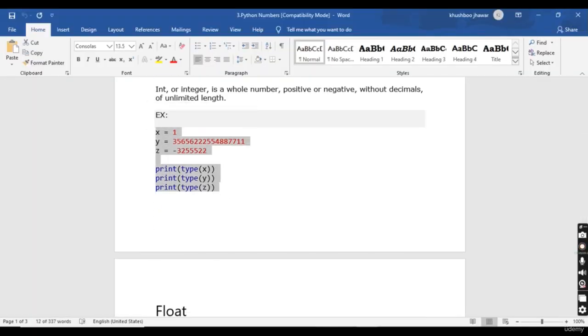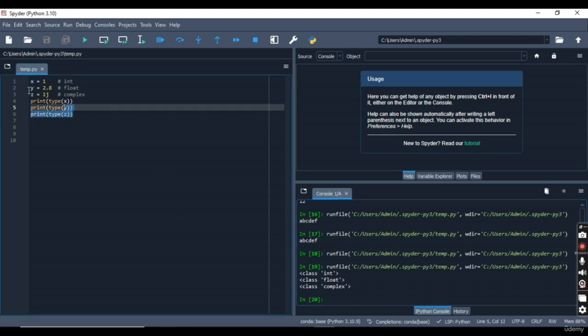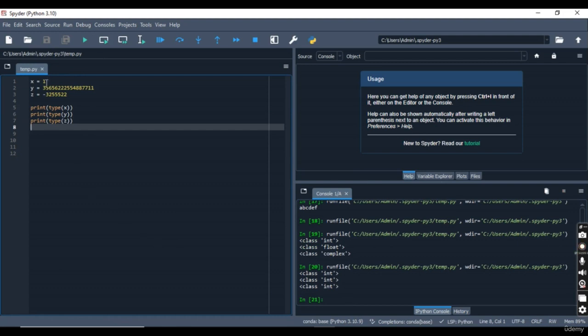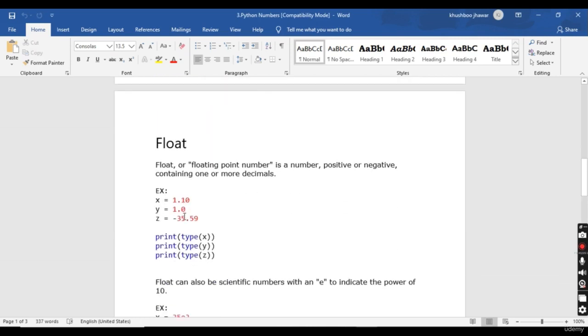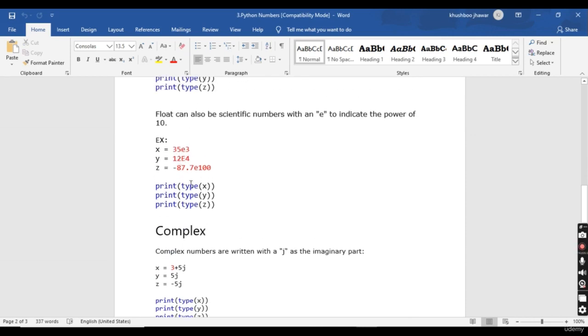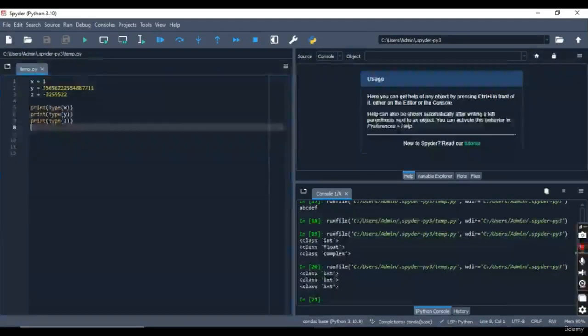Now I'll just give this one. I'll paste and I'll run and show you. So here you can see this is an integer, this is an integer, this is also an integer. So here you are getting all three as integers only. Same like that, for this also you'll get float, float, float only. And here also you'll get complex as your answer. Let's try this one and see now. Here you can see float is the only answer which we are getting.